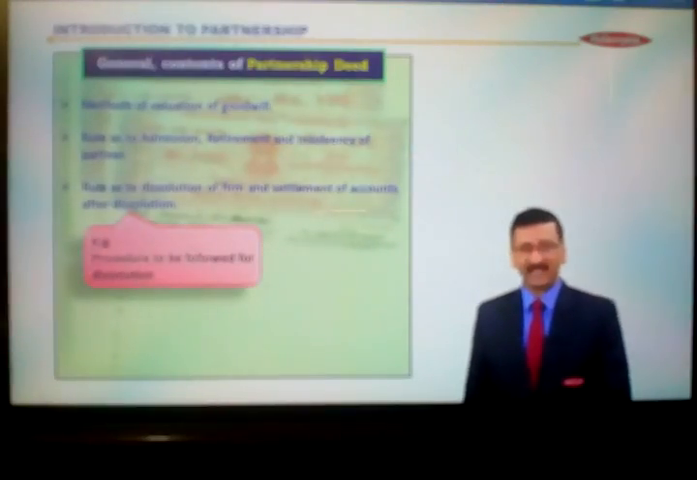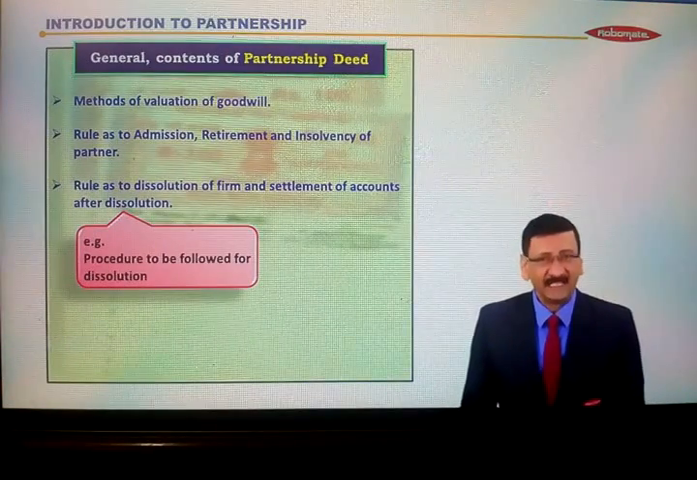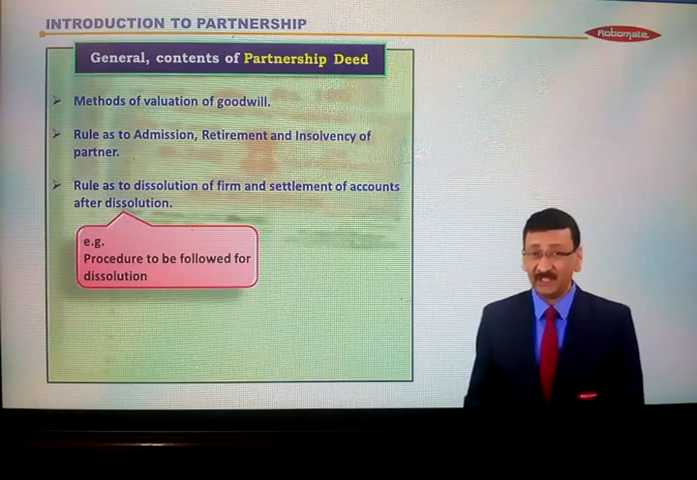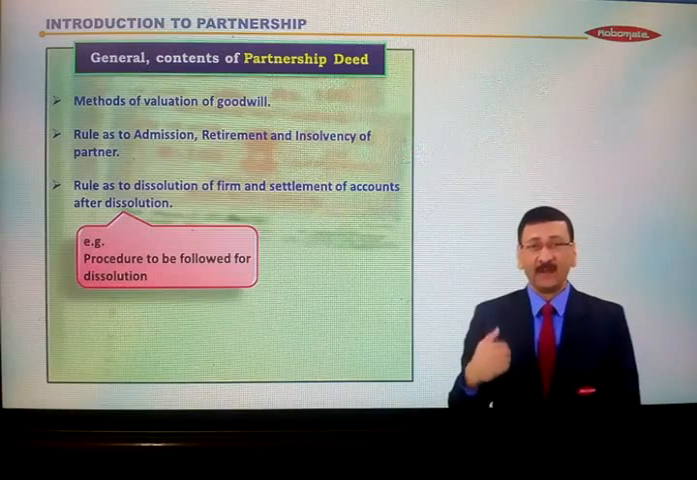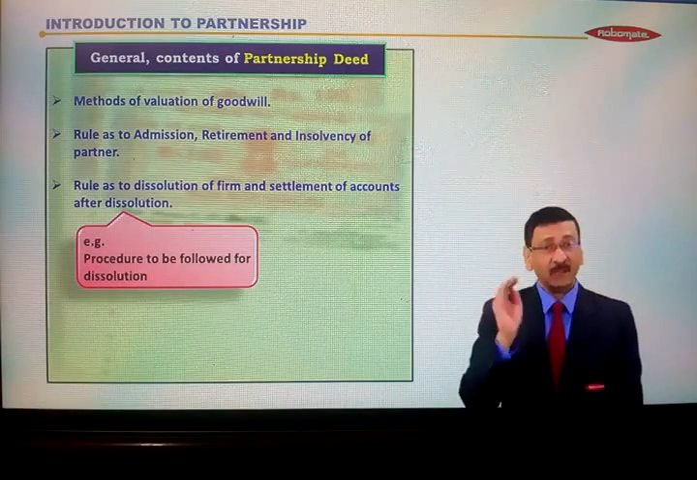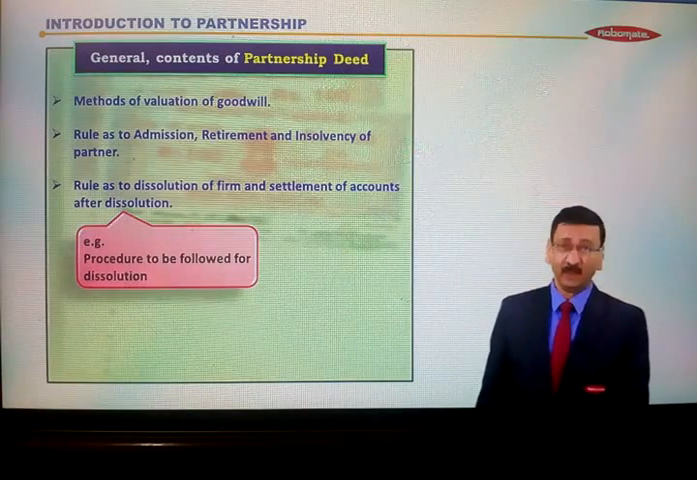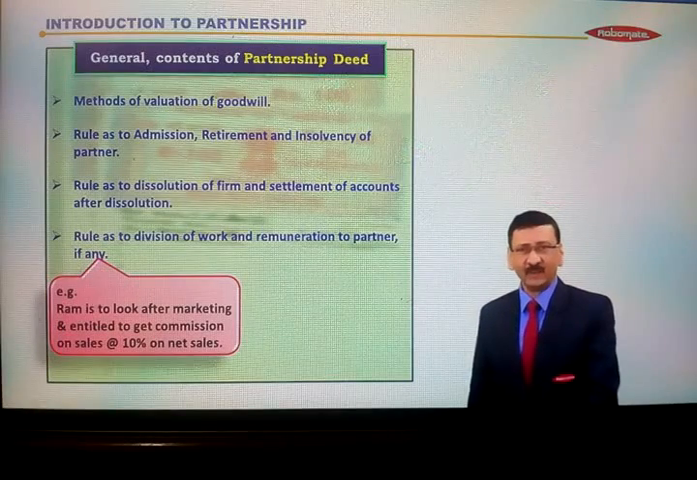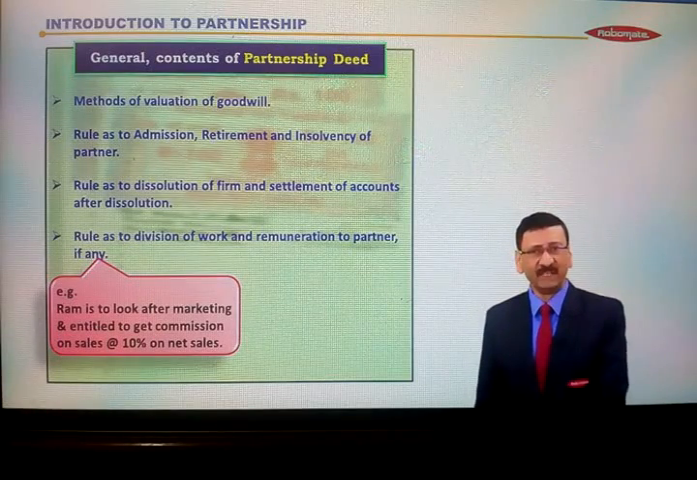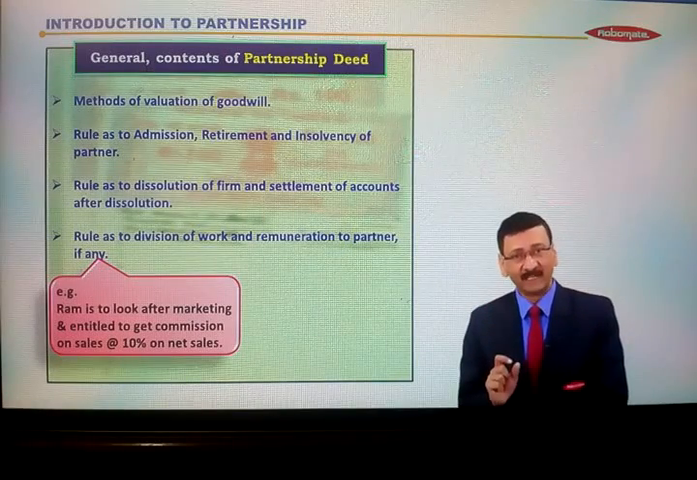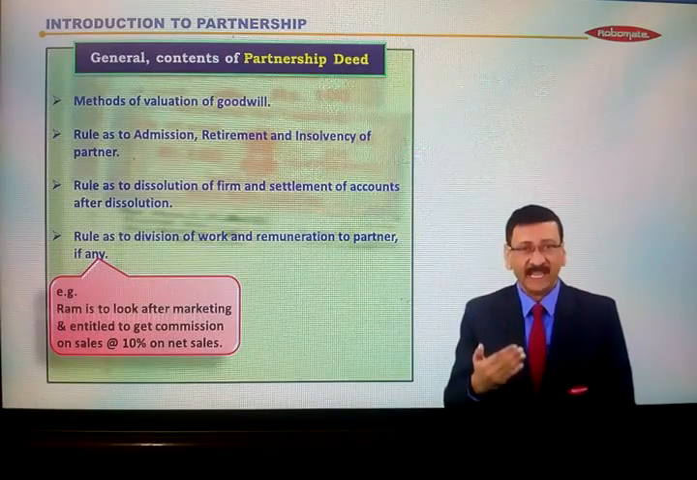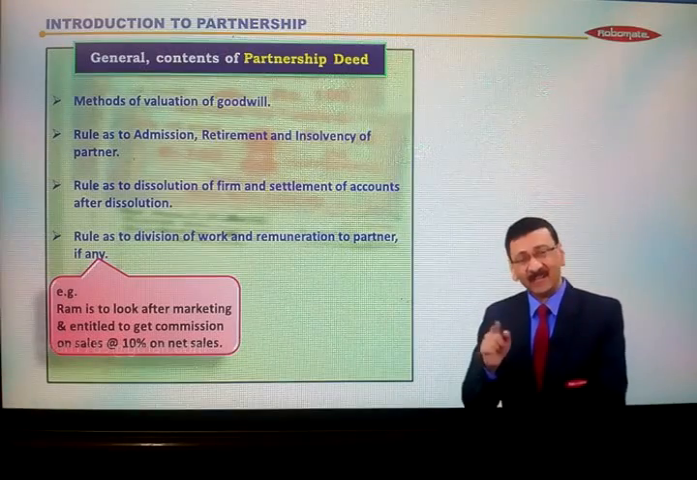Then after that, rules as to dissolution and settlement of accounts after dissolution. अगर dissolution होने वाला है यानी कि बिजनेस बंद होने वाला है तो अकाउंट्स का सेटलमेंट कैसे होगा उसका रूल्स पार्टनरशिप डीड में हो सकता है. Then after that, rules as to division of work and remuneration of partners. What work will be done by which partner? Are they going to get any extra remuneration for that? Rules are specified in this partnership deed.